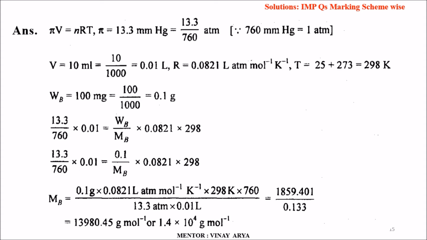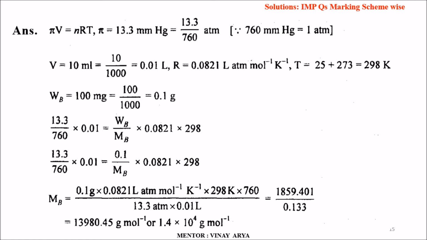Now the relation becomes 13.3 upon 760 into 0.01 is equal to 0.1 upon MB into 0.0821 into 298, or MB becomes equal to 0.1 into 0.0821 into 298 into 760 upon 13.3 into 0.01.